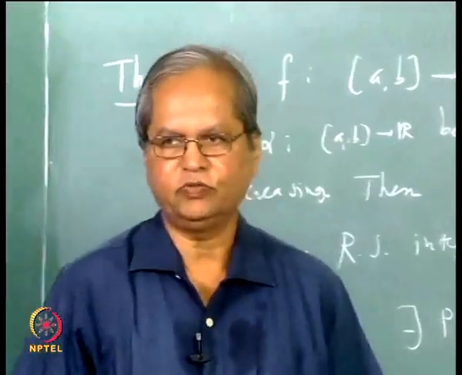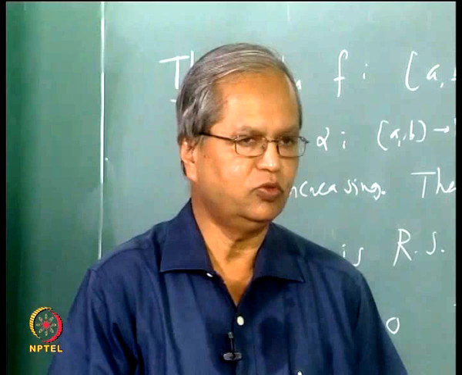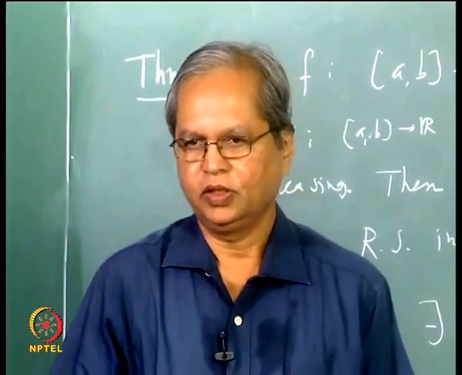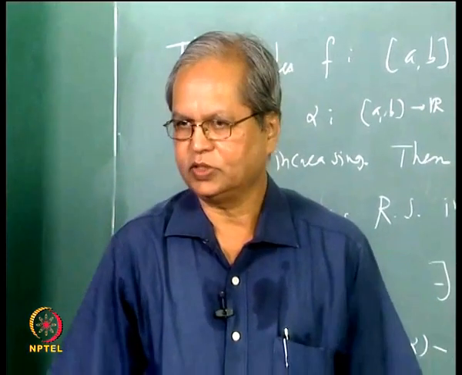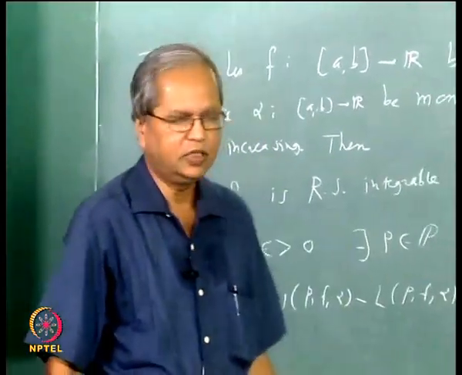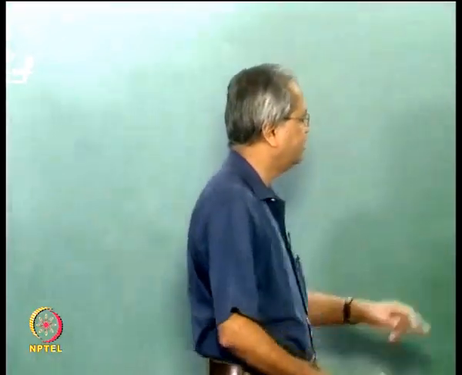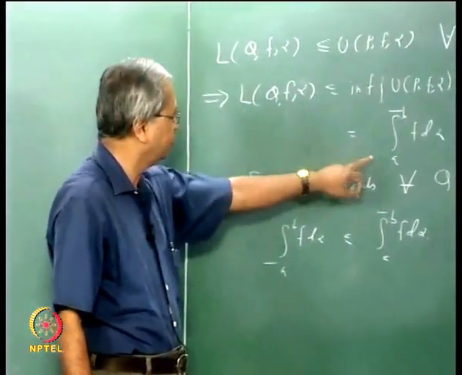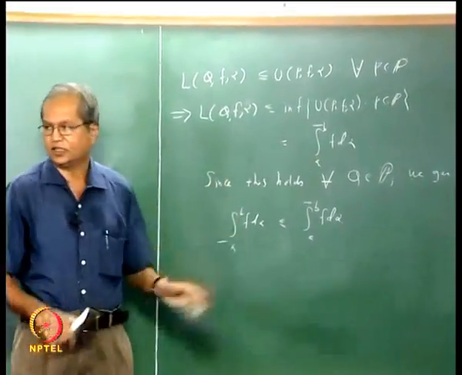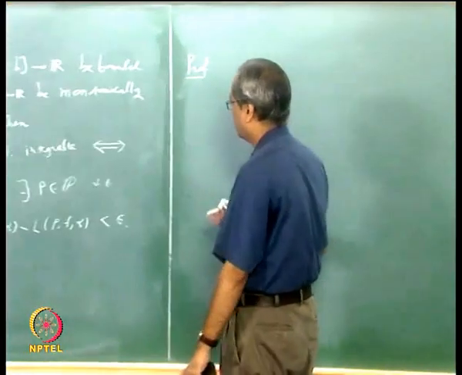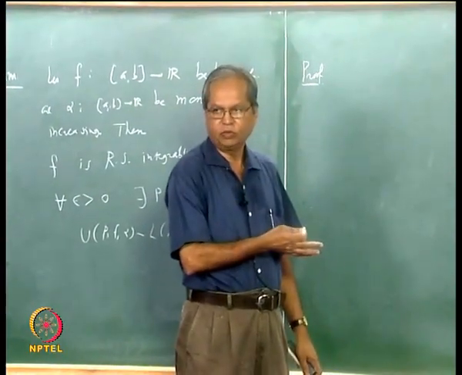In proving this, we shall make use of the observation which I made just now, namely that whenever you want to show that alpha is less than or equal to beta, you try to show that alpha is less than or equal to beta plus epsilon for every epsilon. For that we note the following. We have already shown that every upper sum is bigger than the upper integral, because the upper integral is the infimum of the upper sums.